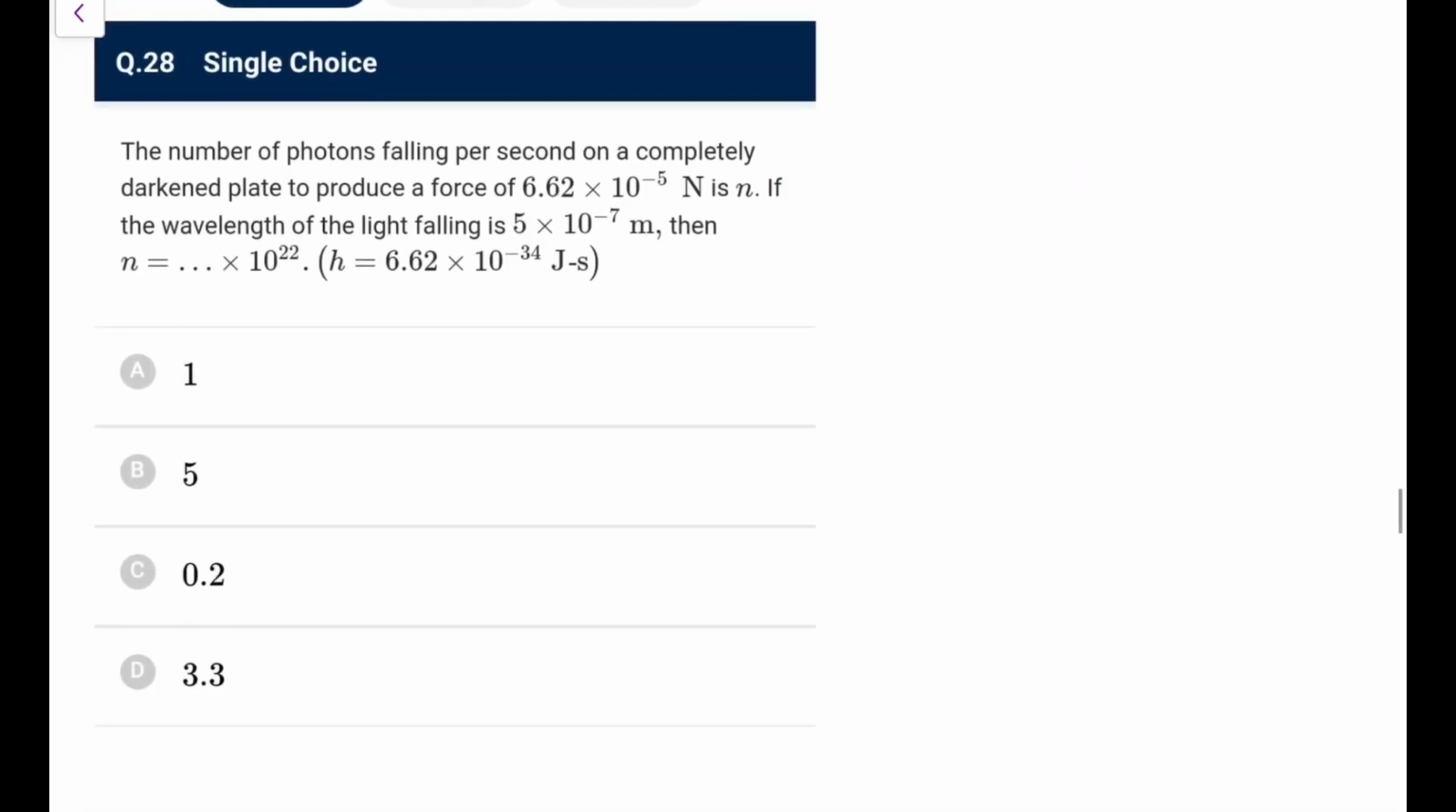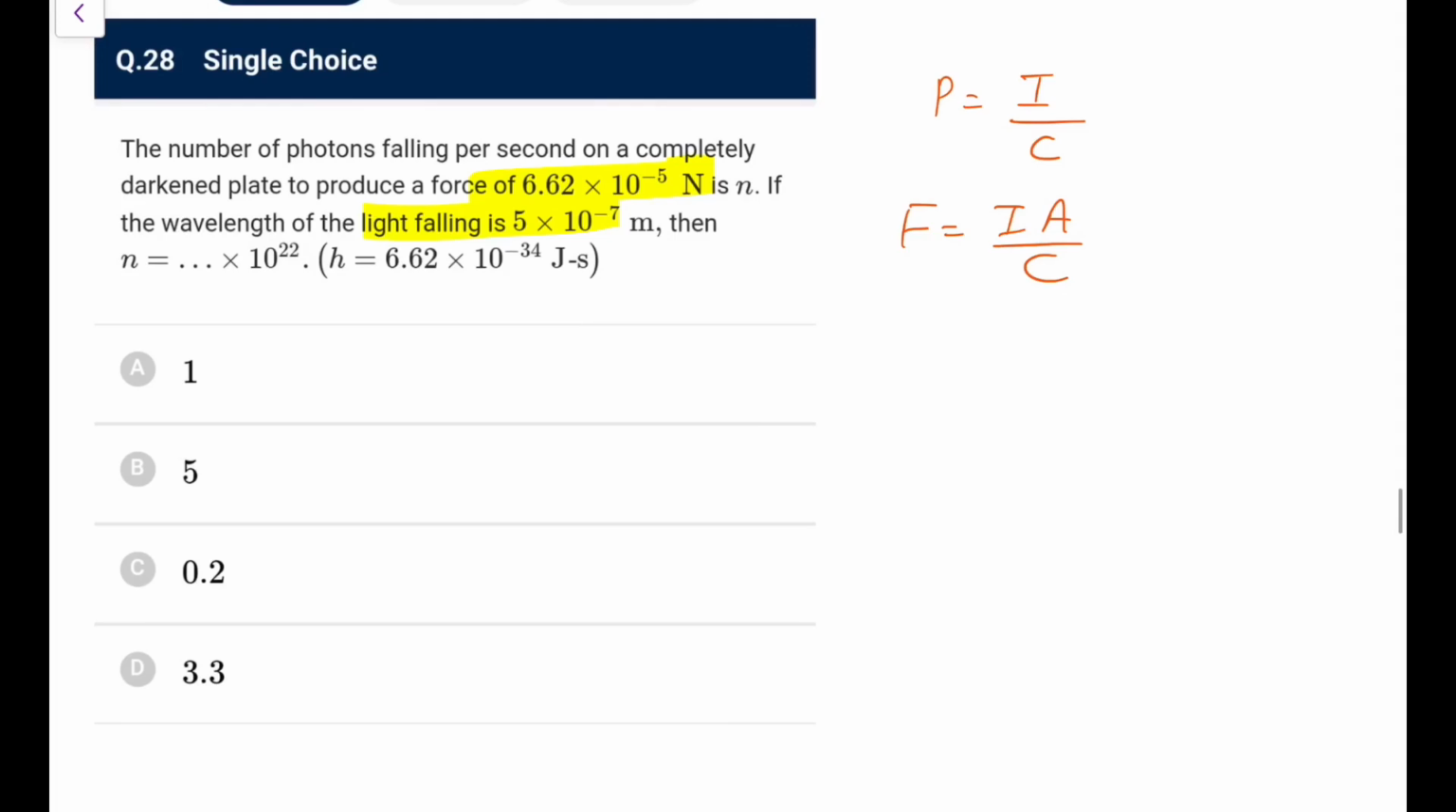Next, the number of photons falling per second on a completely darkened plate to produce a force is n. If the wavelength of light is given, then n is equal to? Completely dark means it will absorb. So I can directly write that the radiation pressure would be I by C. So the force is going to be IA by C. So the number of photons to produce this is n. We are basically not given the area, I can make it out. So let me try it. So force is IA by C.